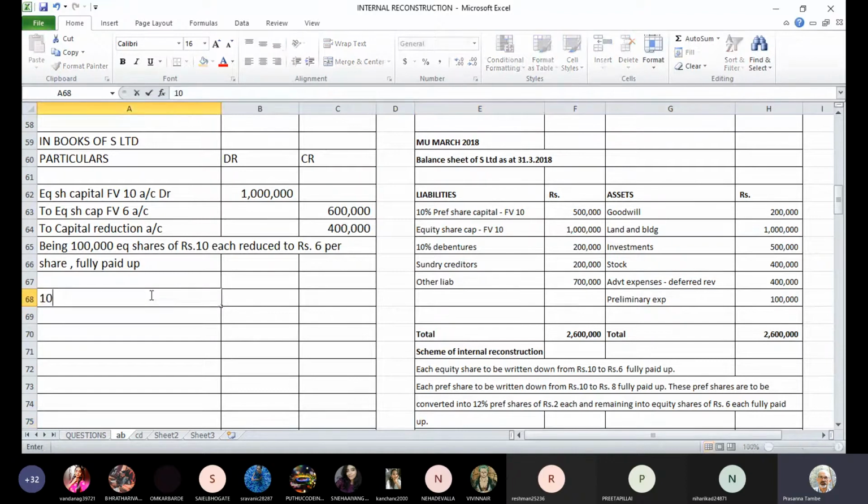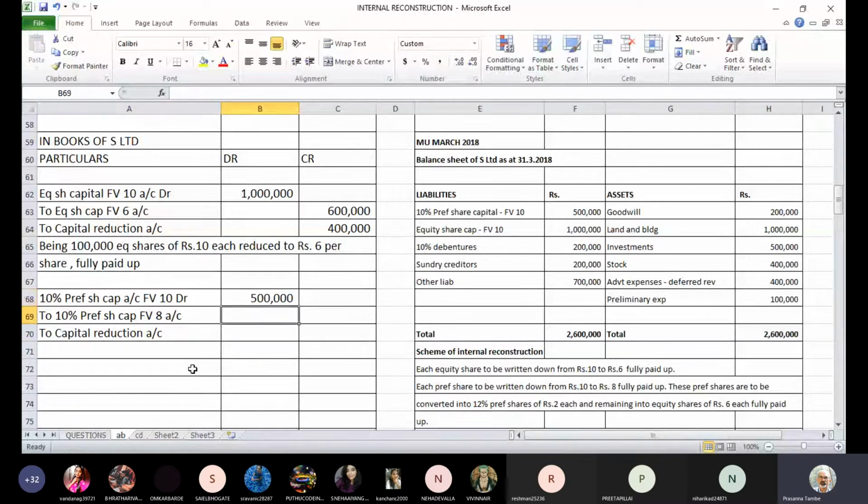So next entry, 10% preference share capital account debit. This is face value 10, to 10% preference share capital, face value 8, then balance will go to capital reduction account. So full capital amount is 5 lakhs.